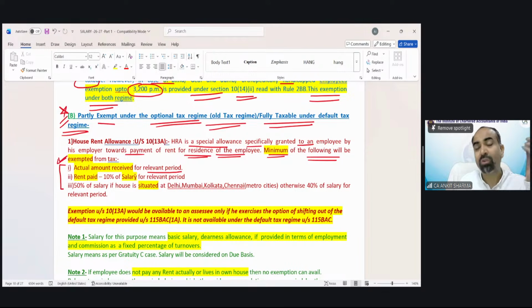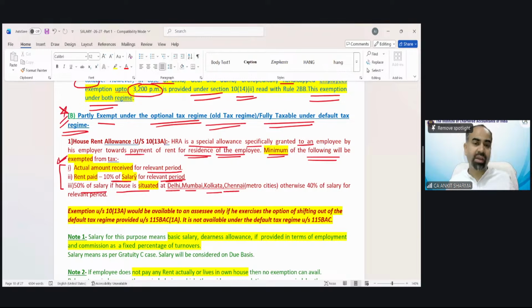Suppose the employer provides you 7 months of HRA. Then the calculation would be for 7 months. If HRA has been provided for the whole year, then we calculate the full year as the actual amount received. The second point is rent paid: the actual rent you are paying less 10% of salary for the relevant period. And then 50% of salary if the house is situated at Delhi, Mumbai, Kolkata, Chennai.